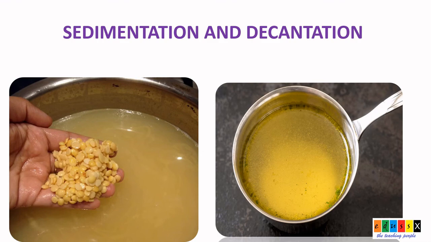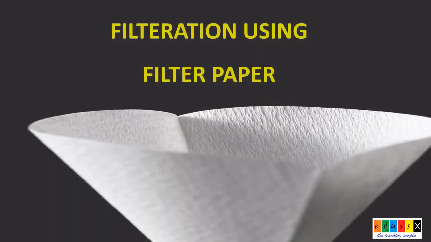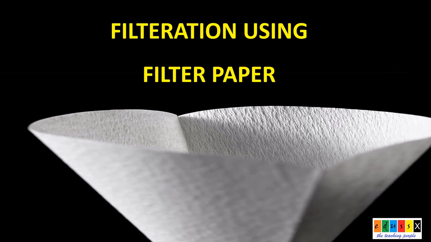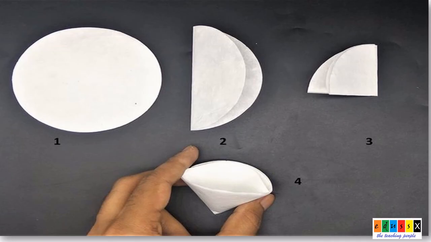Next is also a simple method of separation, that is filtration. Already we learned the filtration process, that is we use a strainer in our home. This is quite a different one. Here we will use a filter paper in order to filter mixtures. For example, you can consider a mixture like muddy water. The water contains mud particles. So how can we separate the water and the mud?